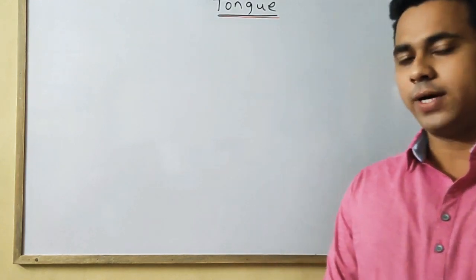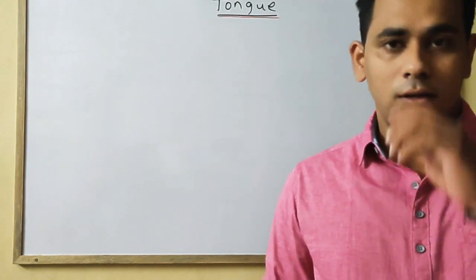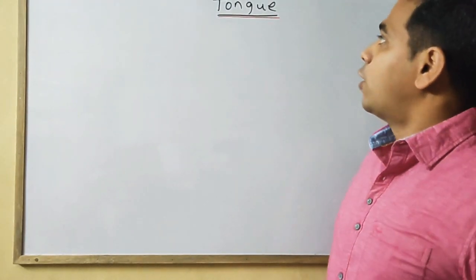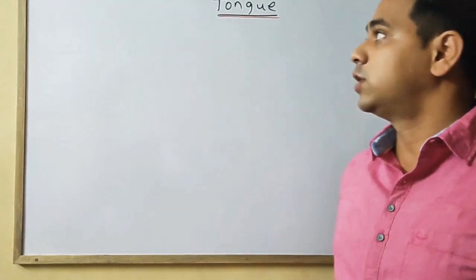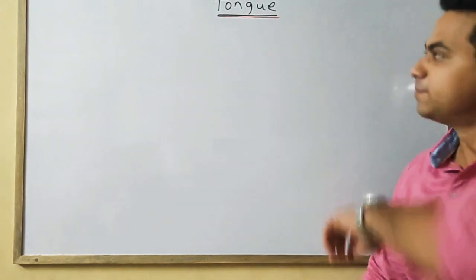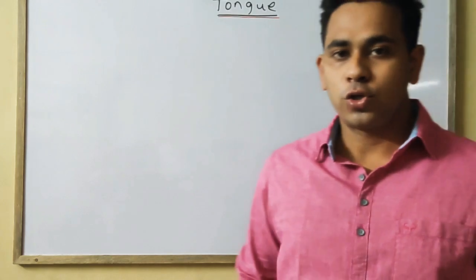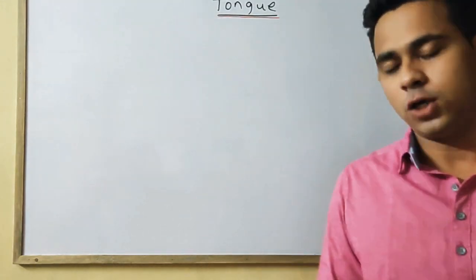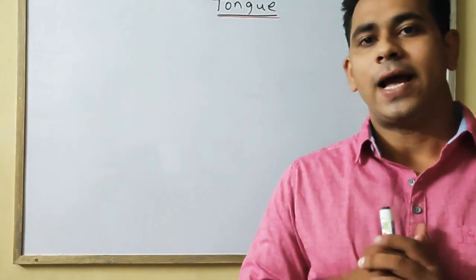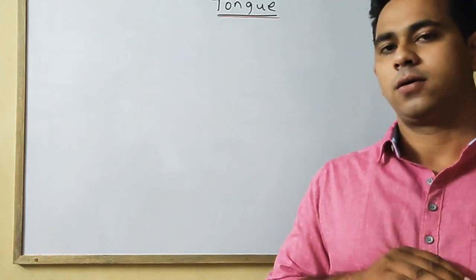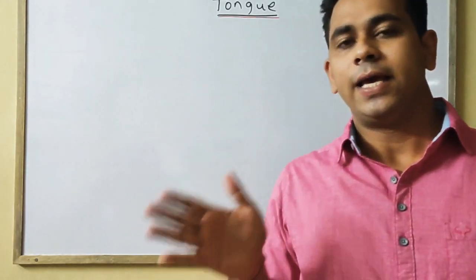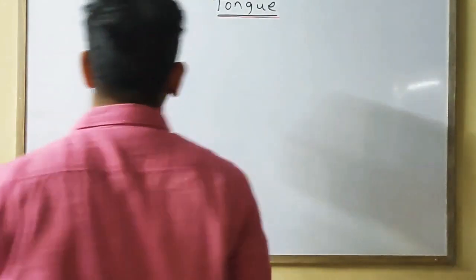Now today we will discuss the third part of the buccal cavity, that is the tongue. So the first point, tongue is a muscular, boneless and highly movable organ present on the buccal cavity and partly in the pharynx.